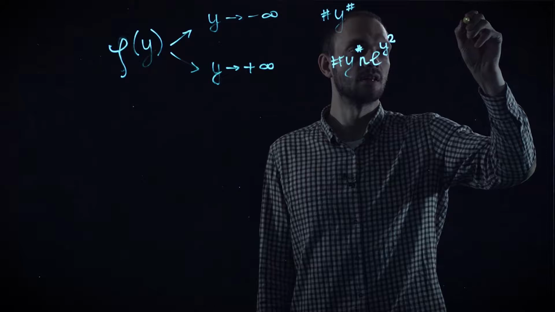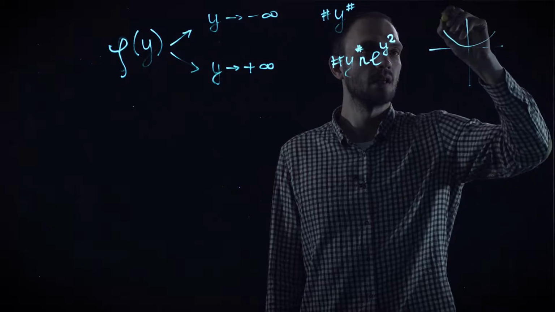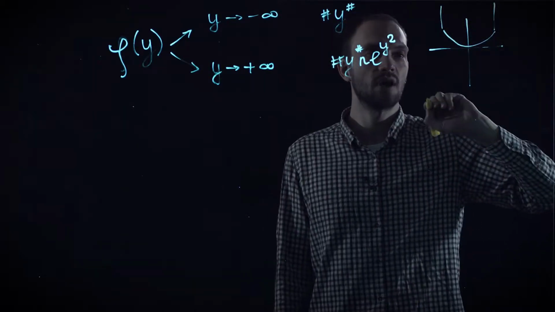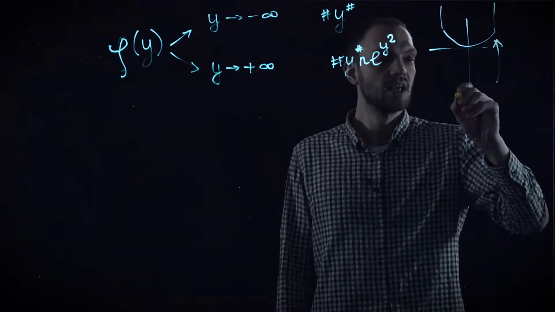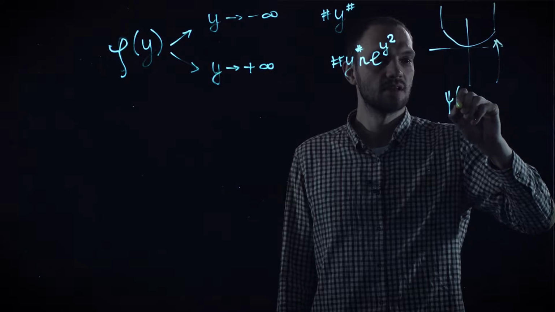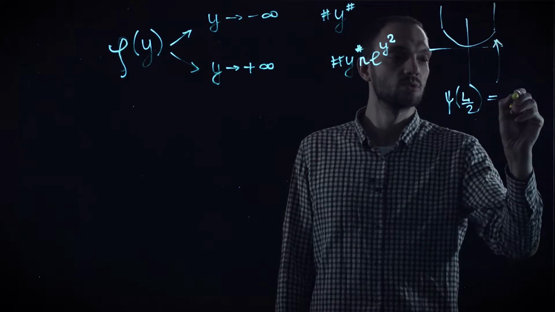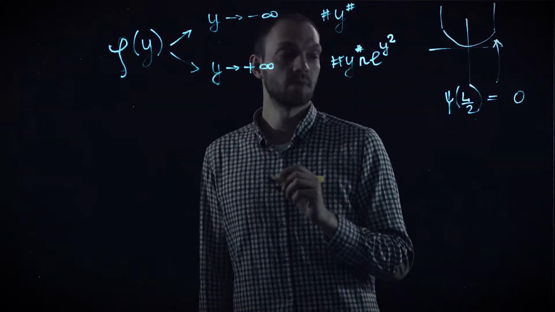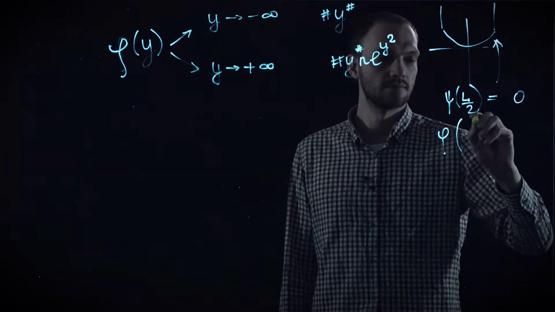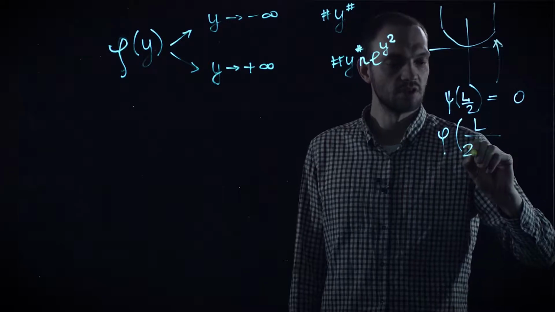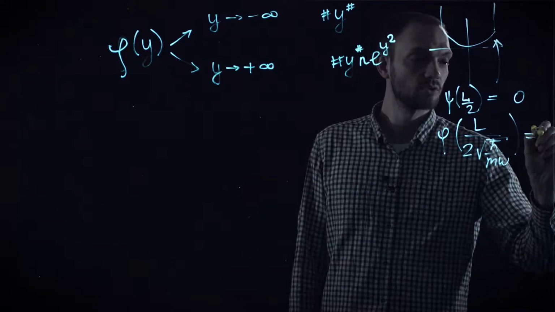Most importantly, we need to recall that our wave function now actually lives in a finite space. It means that with all our change of the variables in the problem in mind, we only remember that psi of L over 2 in original variables should be equal to 0. It means from the other side that phi at L over 2 times square root of h bar over m omega should also equal 0.